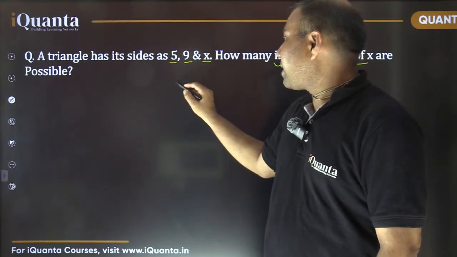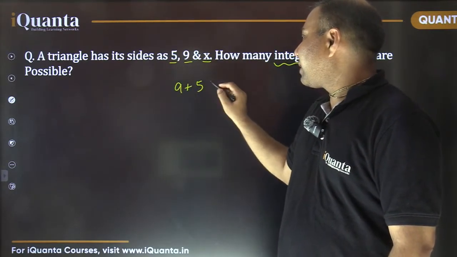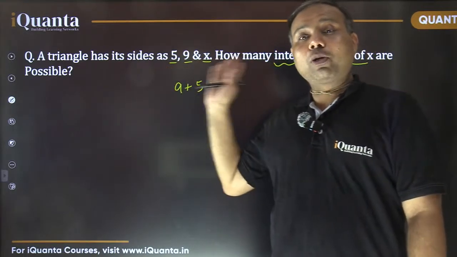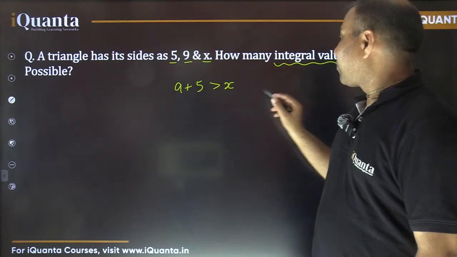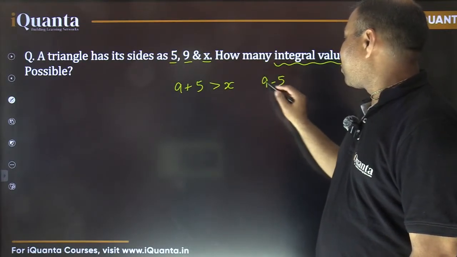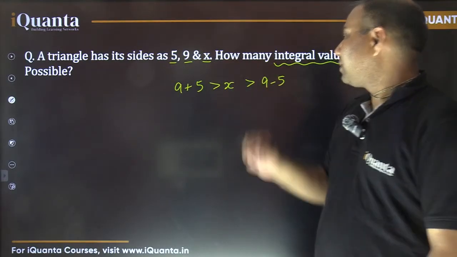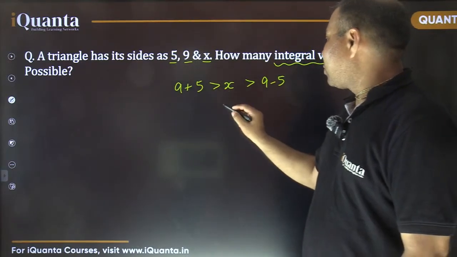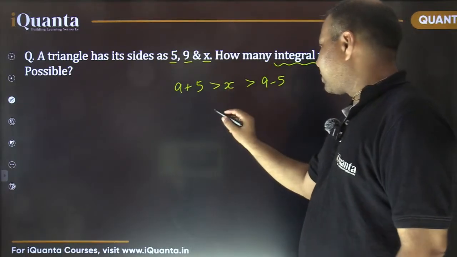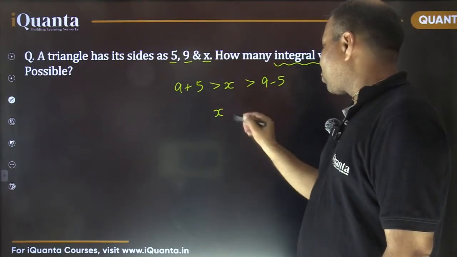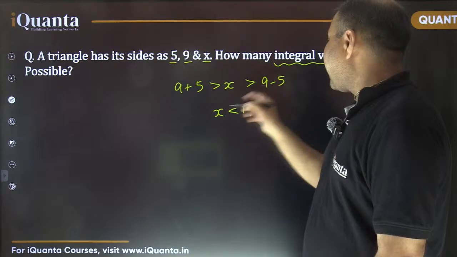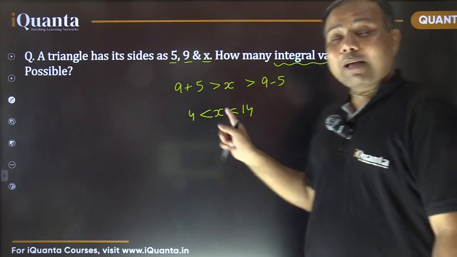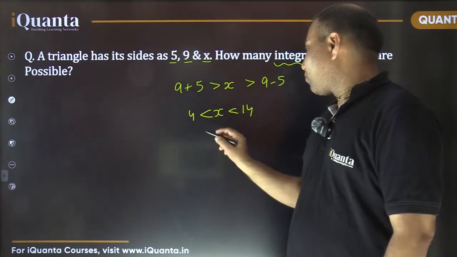That means this 9 plus 5 should be more than x, and also the difference of two sides must be smaller than the third side, right? So directly if I apply this, I get this range. So x should be smaller than 14 and greater than 4, isn't it? So the minimum value possible for x is 5.